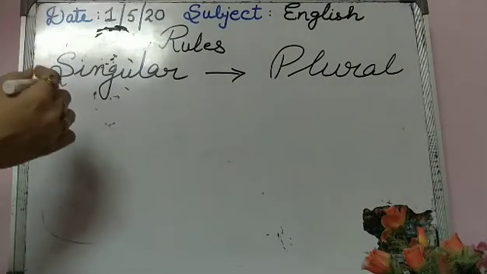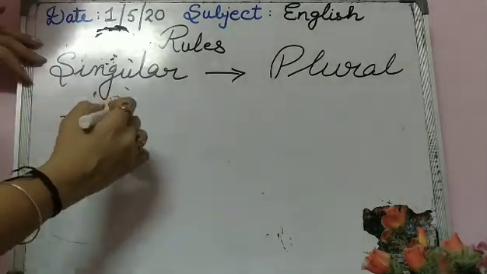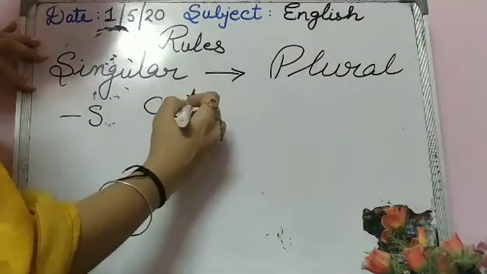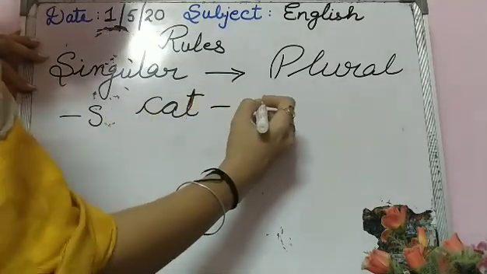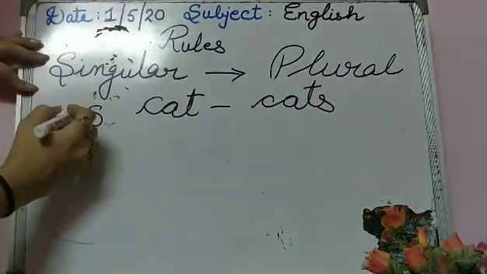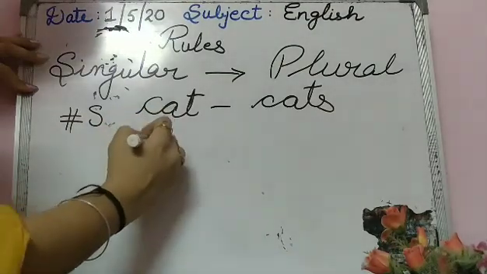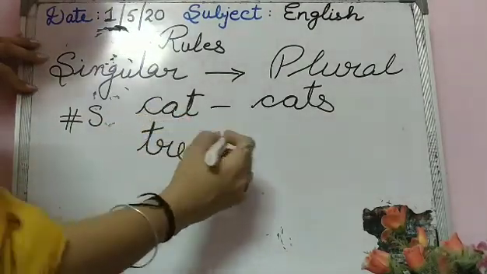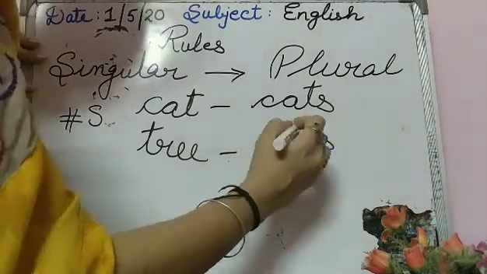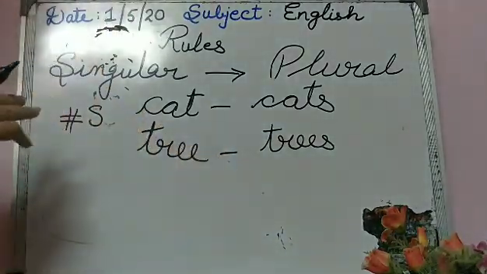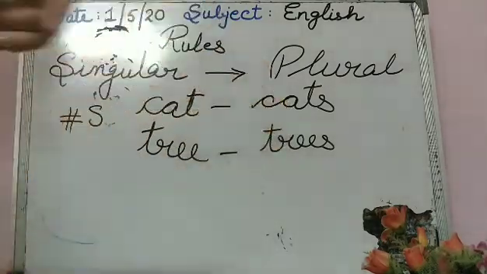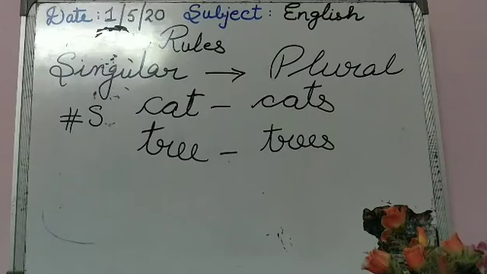Now let us see the first rule, wherein we add just s to a regular noun. For example, let's take the word cat. By adding s to it, it becomes cats. One more example we can take, tree. Tree is a singular noun, but if we add s to it, it becomes trees. So there are various regular nouns in which we can just add s and make it a plural noun.